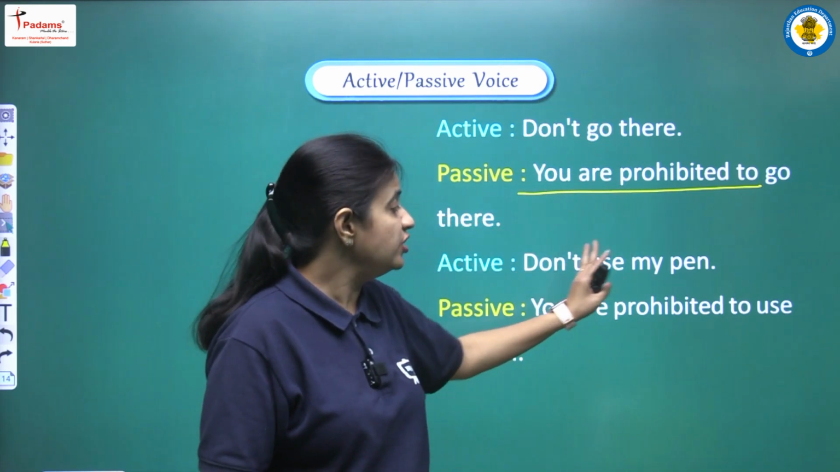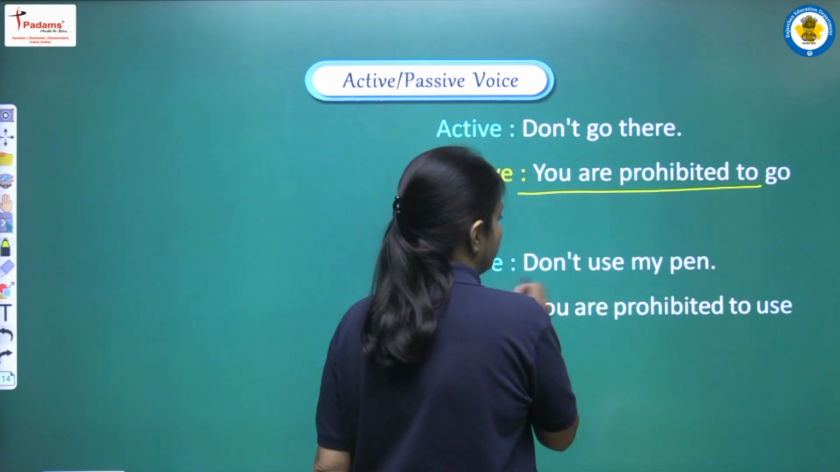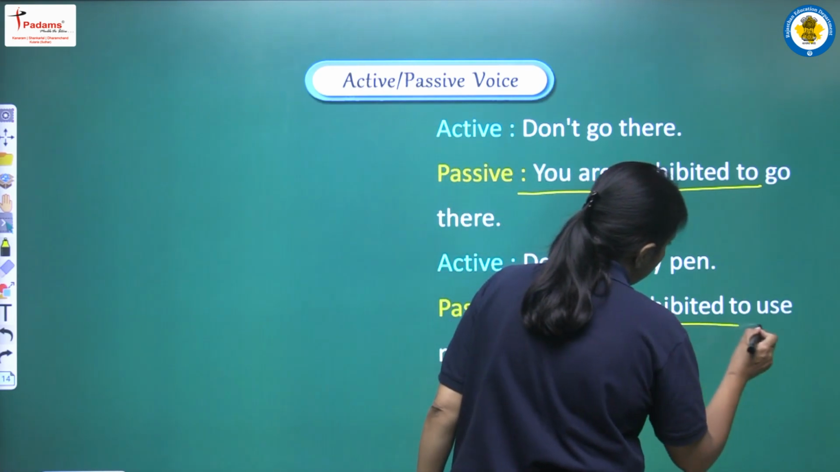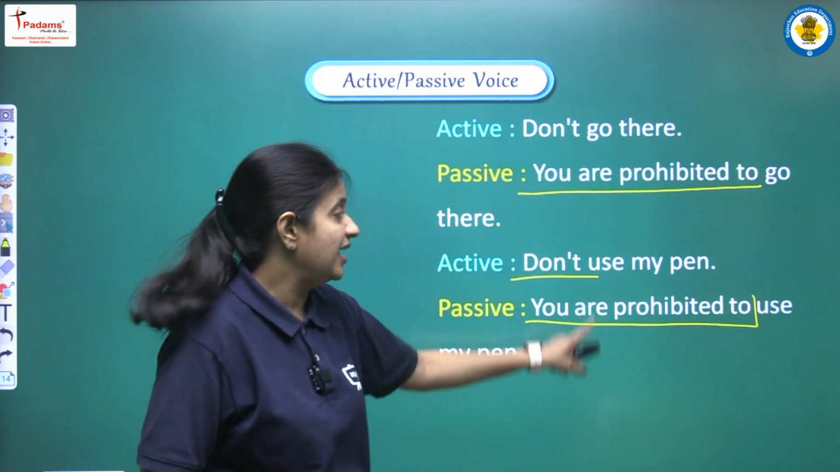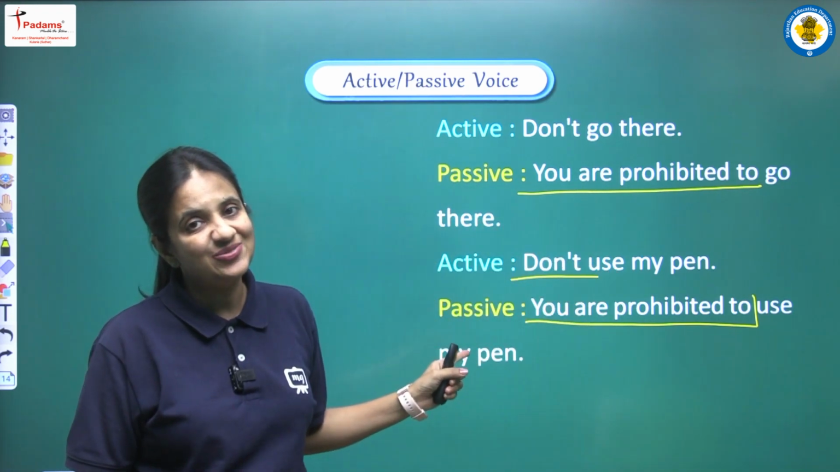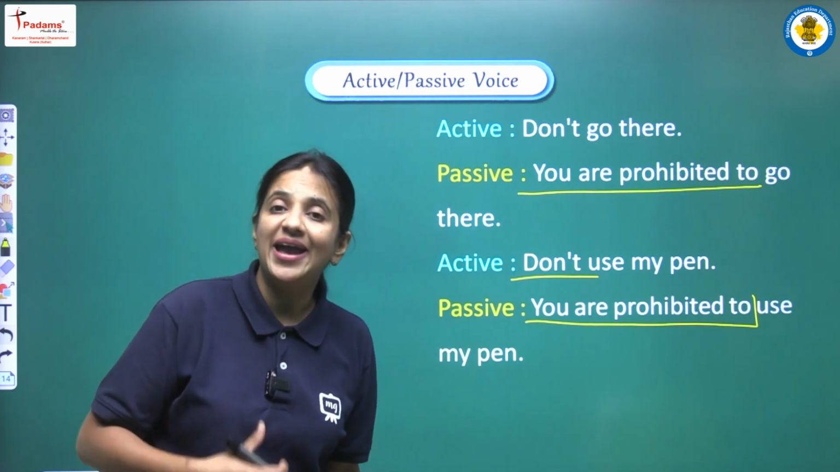Next is: don't use my pen. Again we have to do the same thing because we are having a negative sentence here. So we have to write "you are prohibited to" and then continue with the first form, that is use. So the complete sentence will be: you are prohibited to use my pen.